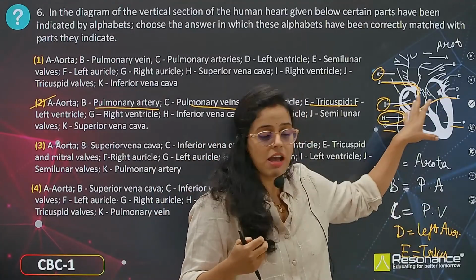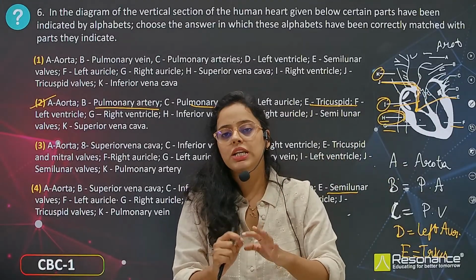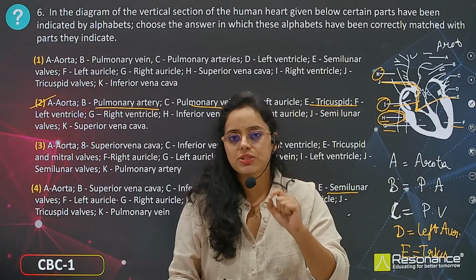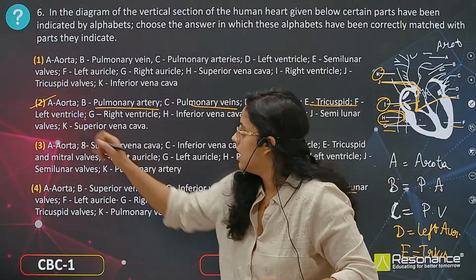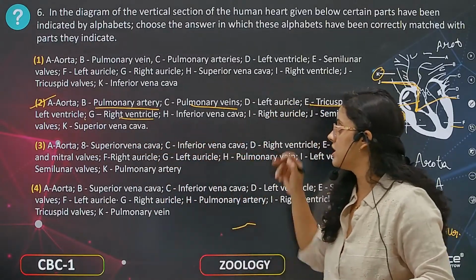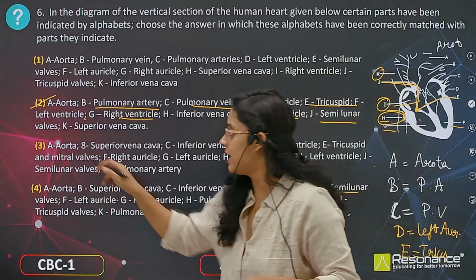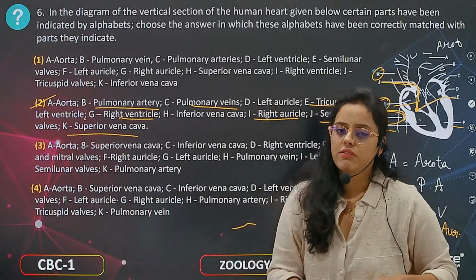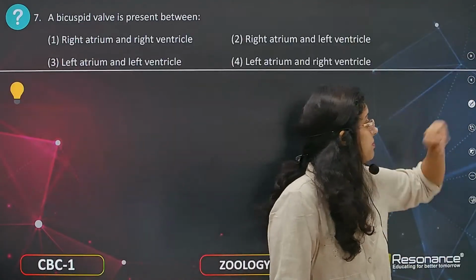Here the labeling has not been given properly in this question, but if you see very closely, the minute arrow can be seen to the, yes, tricuspid valve. Then left ventricle F, G is right ventricle, H is inferior vena cava, I is right auricle, J is semilunar valves, and K is superior vena cava. Okay. Now moving to the next question.